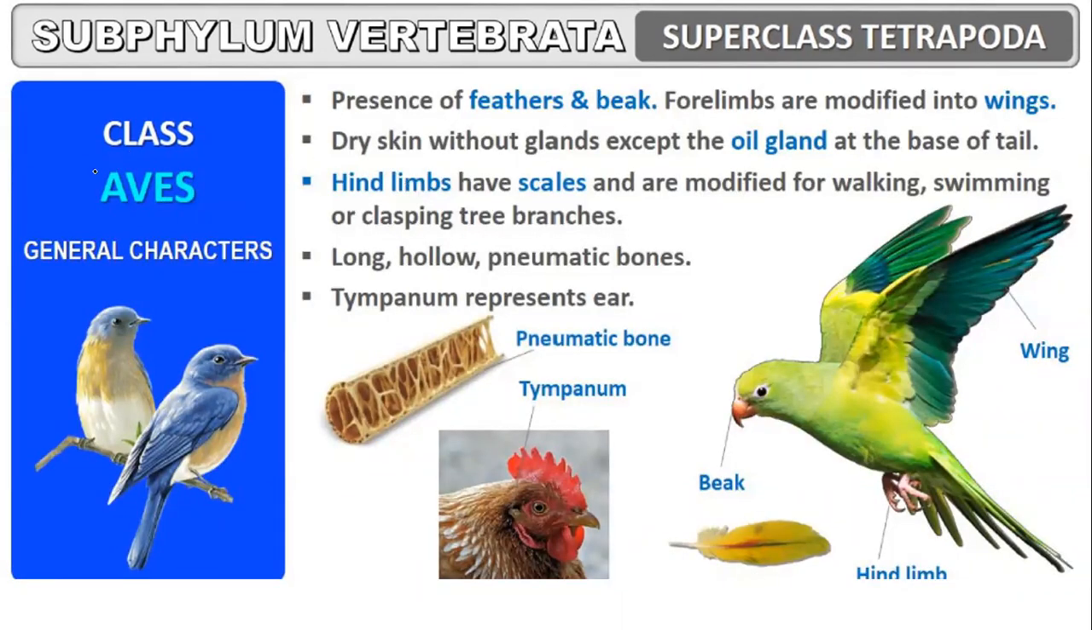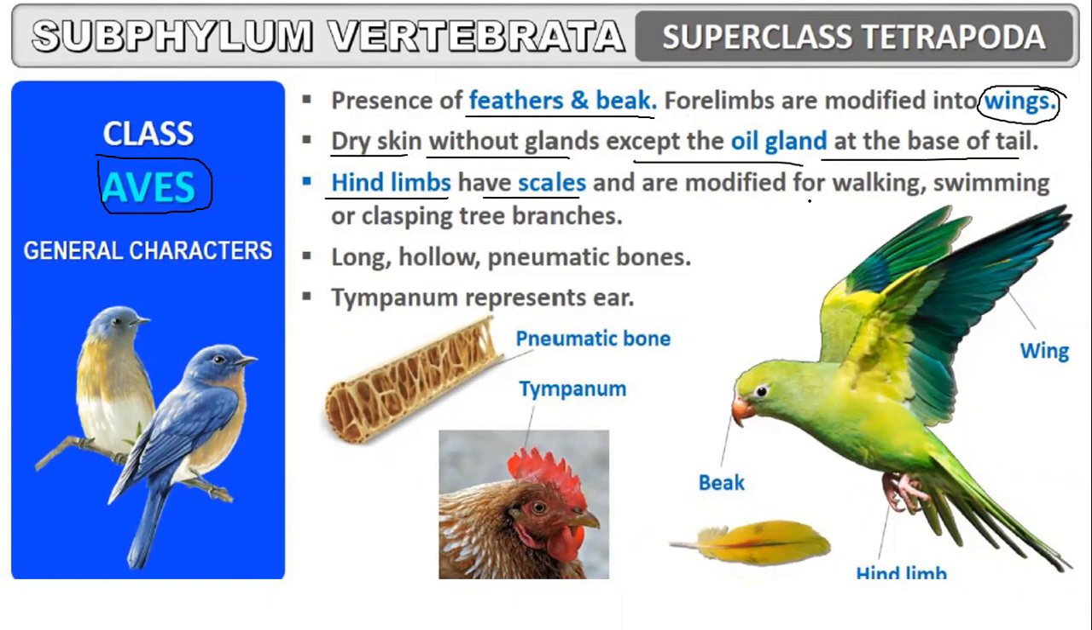Okay. Next is the second last class, that is class Aves. Presence of feathers and beak. Forelimbs are modified to wings. Dry skin without glands except the oil glands at the base of the tail. Hind limbs and scales are modified for walking, swimming, or clasping tree branch.